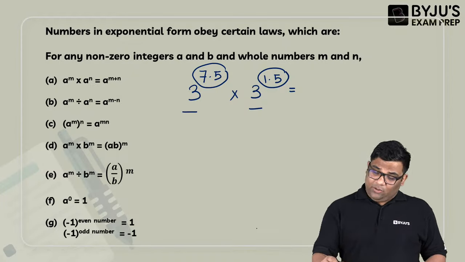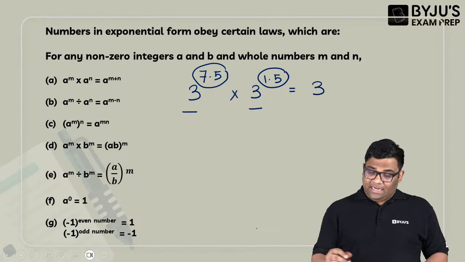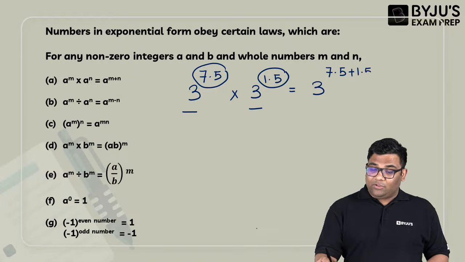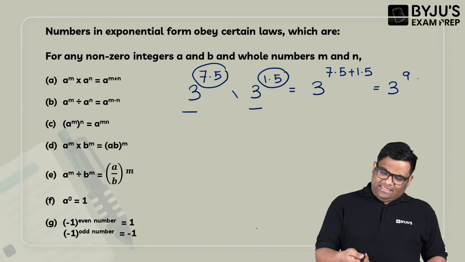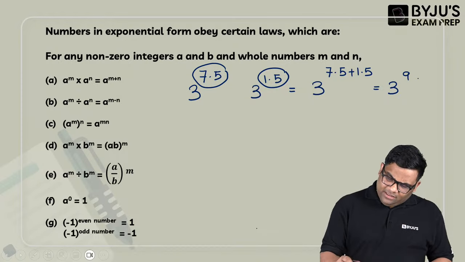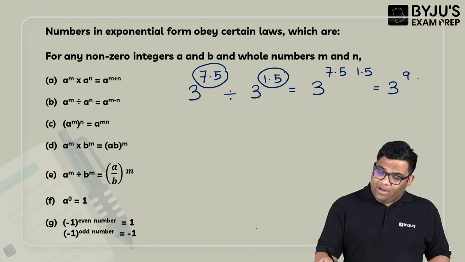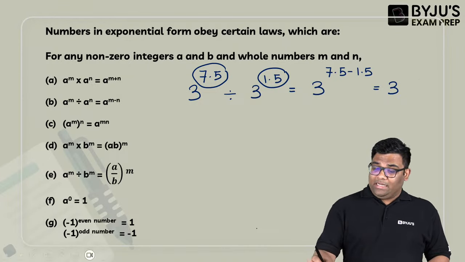In this case, I can put the same base and add the powers because it is a multiplication operation. So I'll get 3 to the power 9. Same thing if it is division, I would have subtracted, and I get 3 to the power 6.